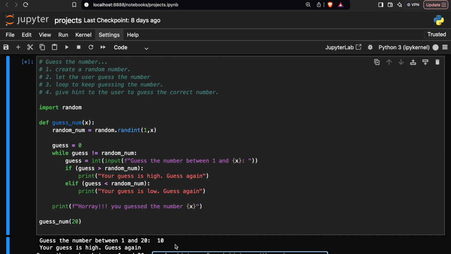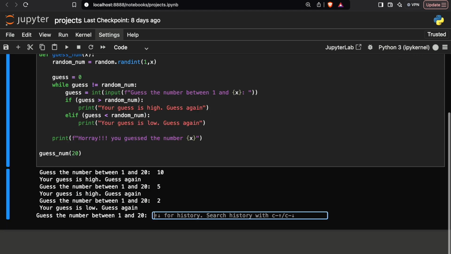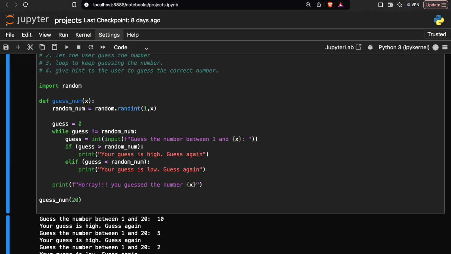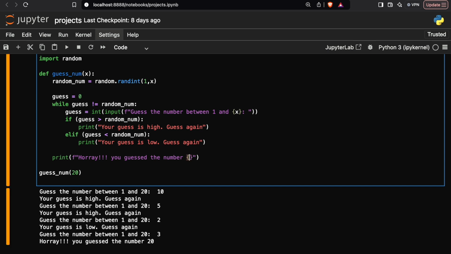So 10 is actually high. All right, I will go with 5. 5 is also high. All right, I will go with 2. 2 is low, then 3 or 4. It should be, all right, 3. So 3 is the random number. You can see that it's saying, hooray, you guessed the number 20. 20 is not the number here. It's not x, it's guess.